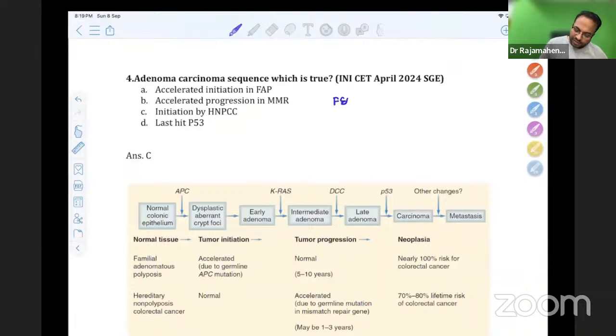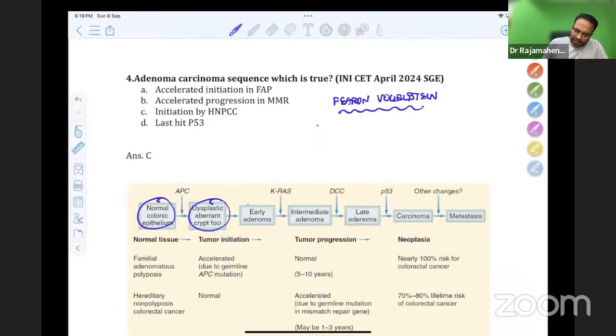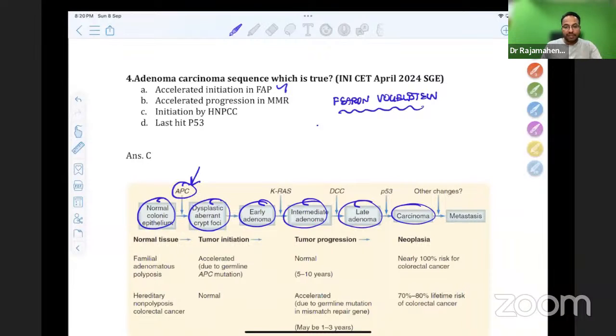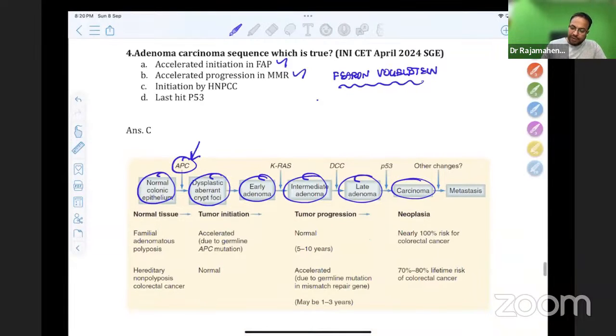Adenoma-carcinoma sequence of Fearon-Vogelstein. This is also discussed in our regular NEET SS also. Fearon-Vogelstein sequence, adenoma-carcinoma sequence. It starts from normal epithelium, dysplasia, adenoma, intermediate adenoma, late adenoma, etc. It goes on. In this, the first hit is by APC. Accelerated initiation is by APC. Accelerated progression is by the mismatch repair gene called HNPCC. So the first step is FAP. Second step is HNPCC.